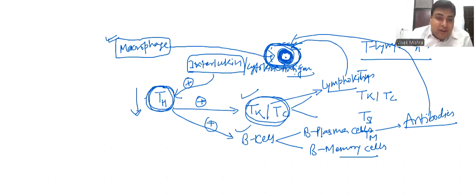But due to the lesser number of T helper lymphocytes, these cells are unable to produce clones and our immune system becomes weak. Ultimately, HIV completely dominates the body and causes death of the patient. So T helper lymphocyte is very important.